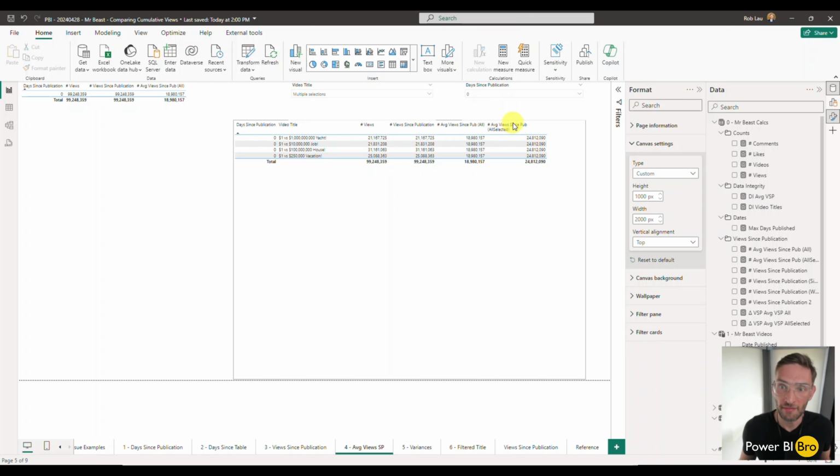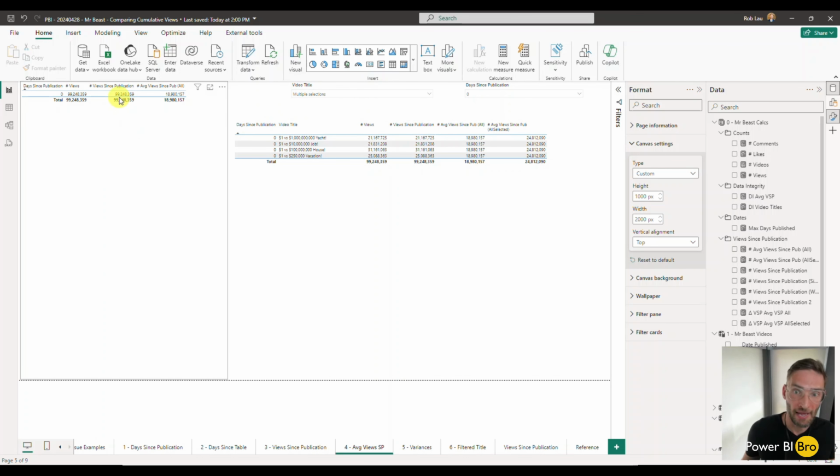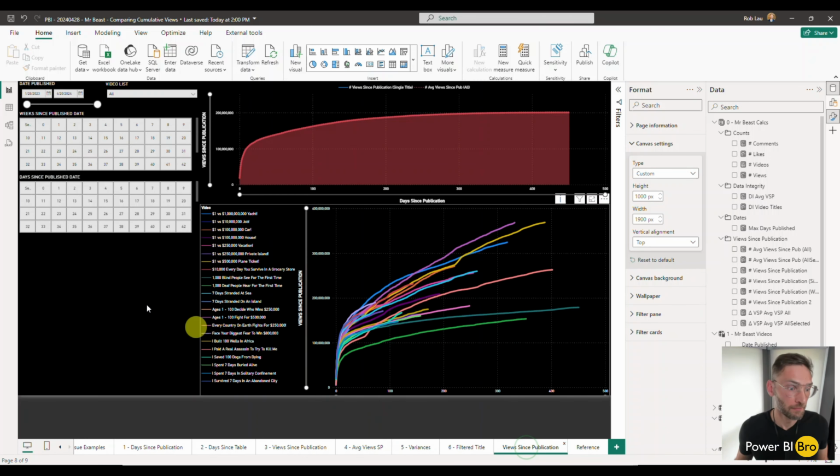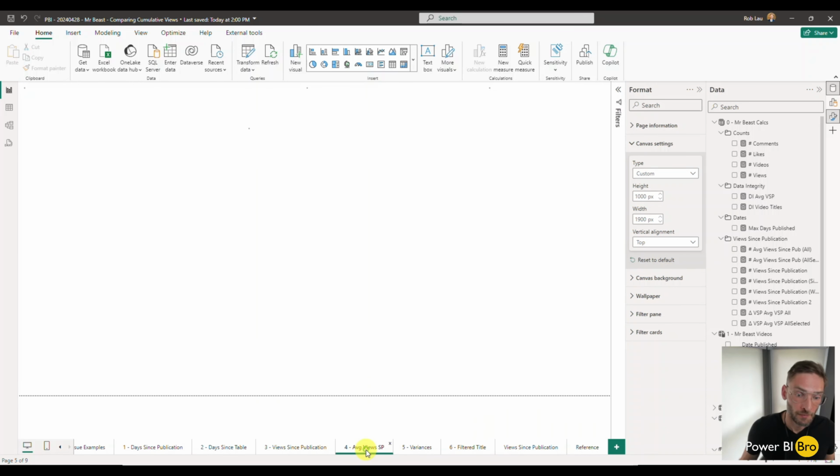But now we have the average views since publication just for the selected. So of these 4 videos, they've all had accumulating views since publication of 99 million, but the average for each video is 24. So we could see who's below and above that with other reporting, like what we're doing upstream here if we wanted to.